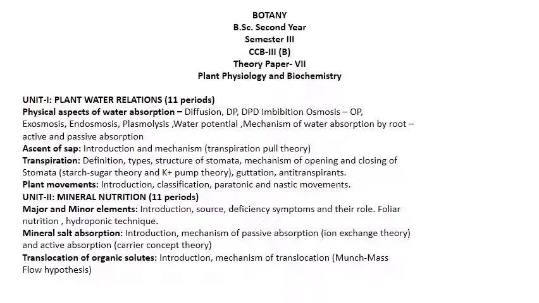The university this year introduced the new syllabus for the second year. The paper number 7 and the title of the paper is Plant Physiology and Biochemistry. Under this title of the paper there are 4 units, means the complete syllabus is divided into 4 units. The first unit, plant-water relations, means what are the relations of plant and water and how the water is required for the plant.